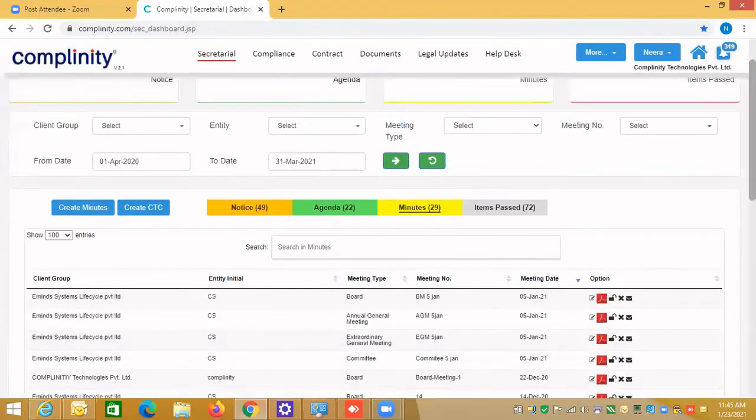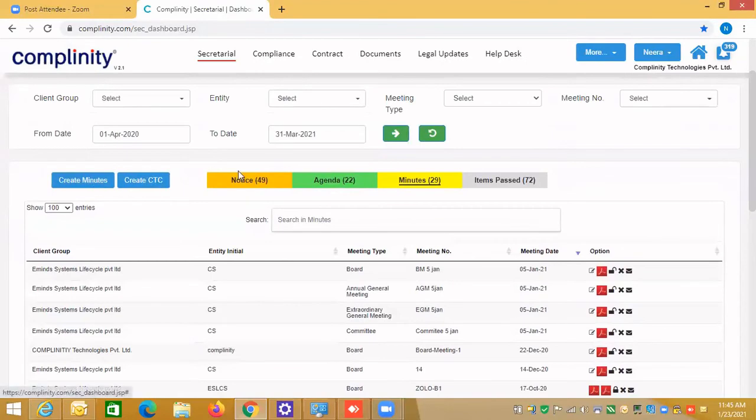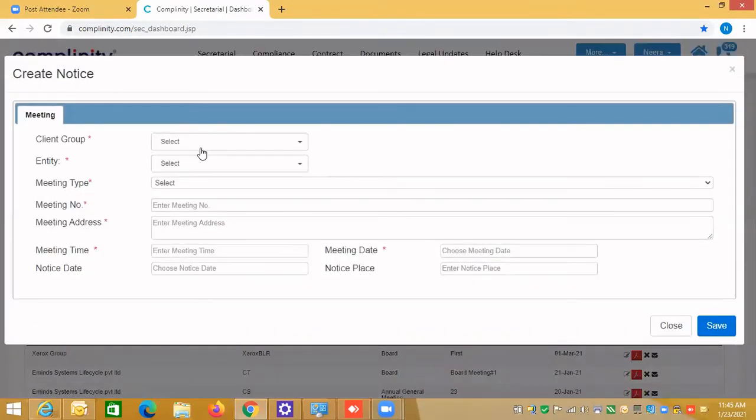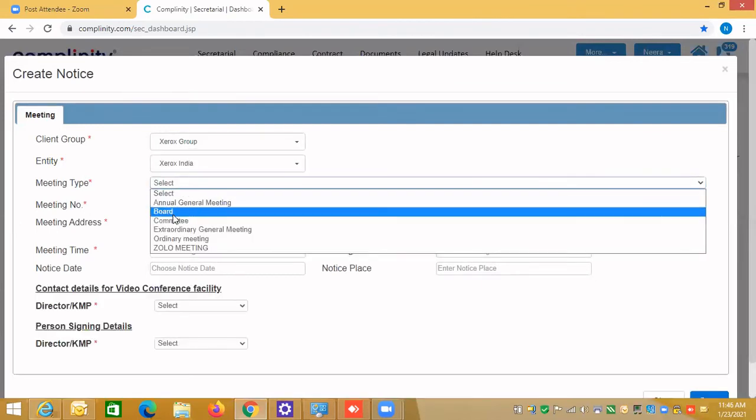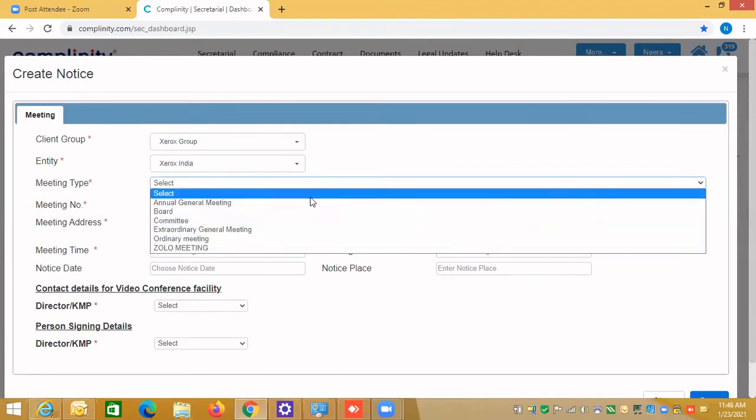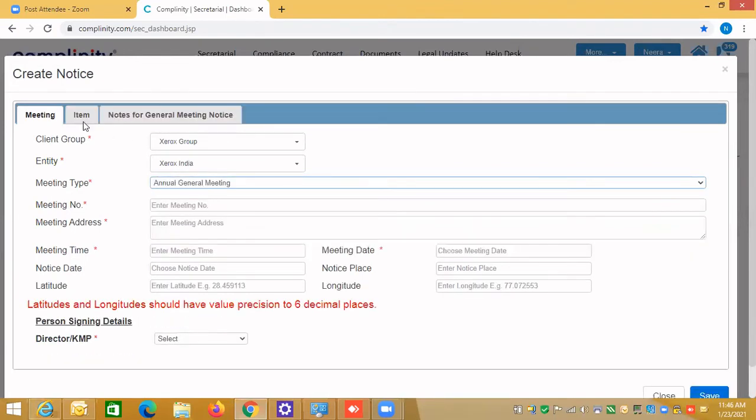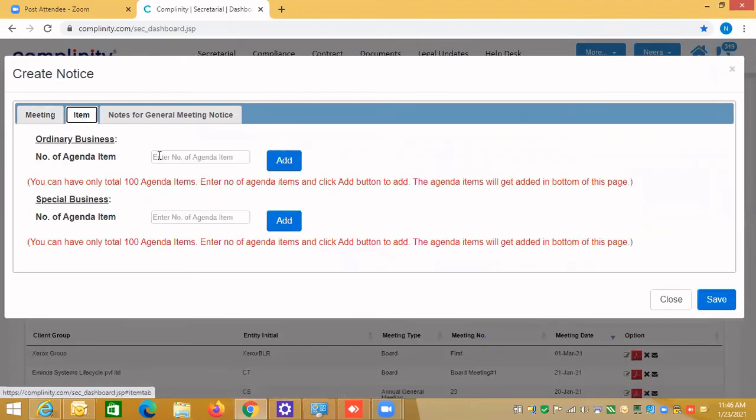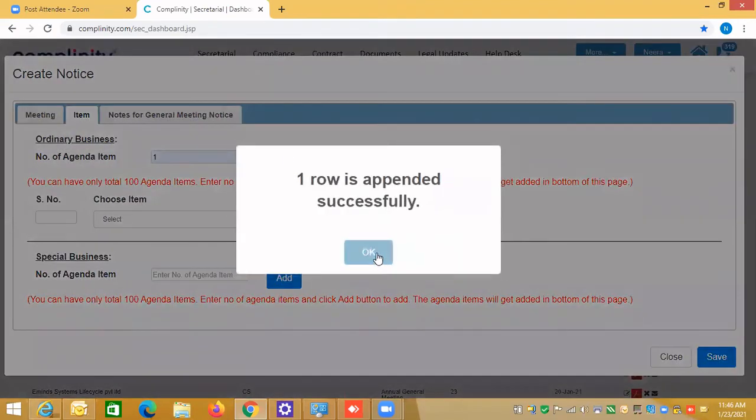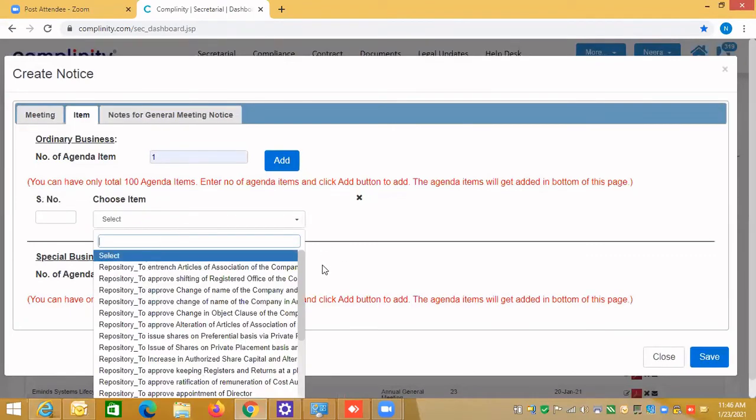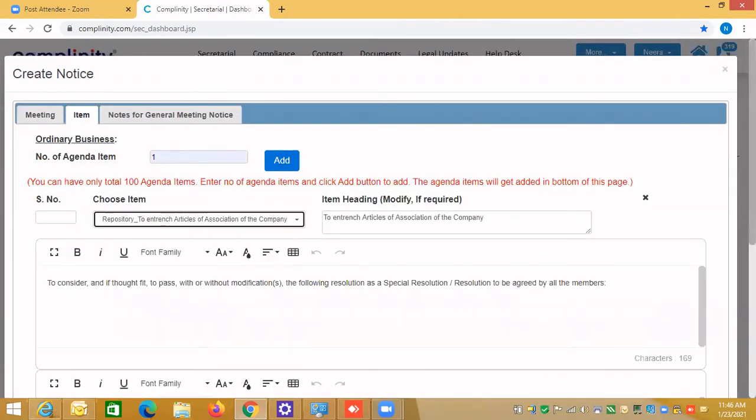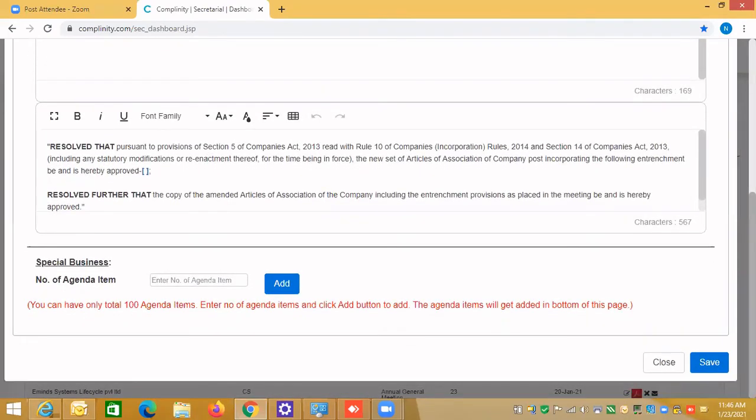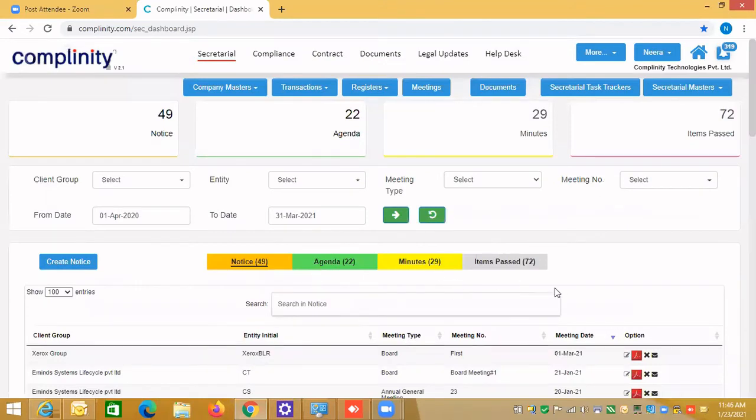So this is the way you can create. And here when you click create notice, I just want to quickly touch base. You can select an entity, and then you can select the meeting type: AGM, EGM, and board meeting. For a board meeting, you need to create a separate agenda. For AGM, here you will see items. In items, if you create one, the row is appended successfully, and the same resolution library will be selected here, and details will be listed. For the statutory requirement, you need to remove all this and save it, and then you can create the minutes, etc. So this is the full work process for the meetings.